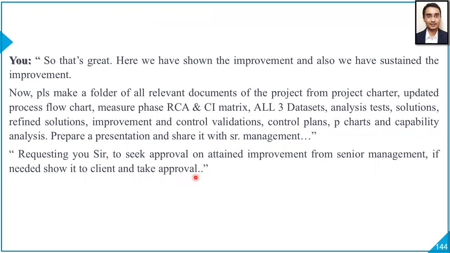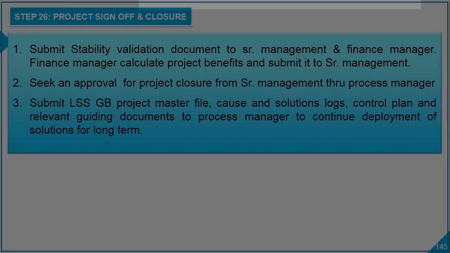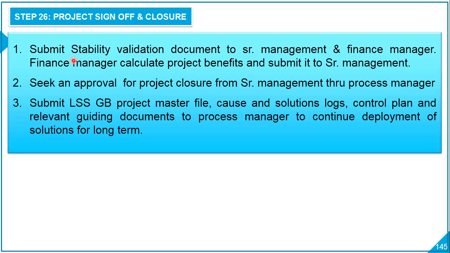So this is what we had. So let's go to the next slide. Right, so project sign off and closure. Submit stability validation documents to senior management and finance manager. The finance manager will calculate project benefits and submit them to senior management. Then seek approval for project closure from senior management through the process manager, that is the operations manager. Process manager is the operations manager, and of course, the project manager.